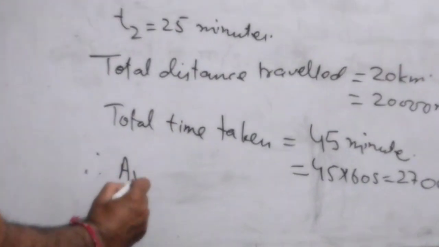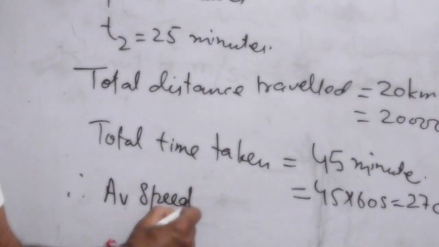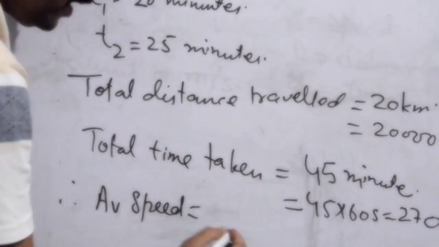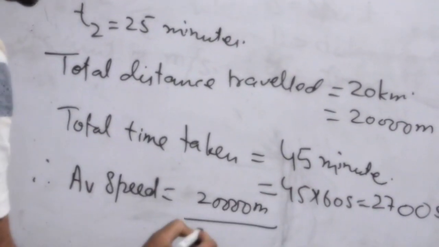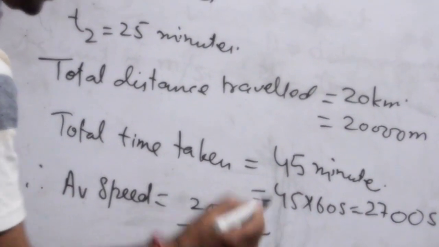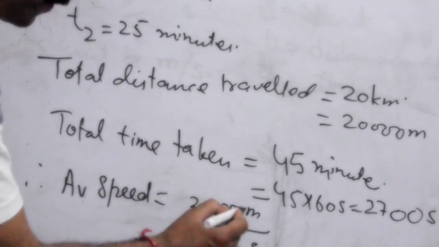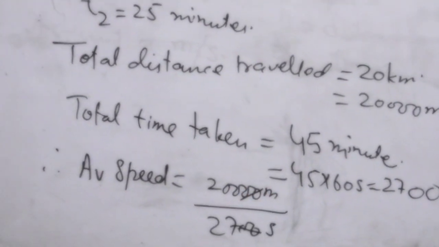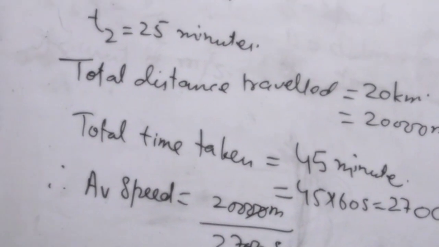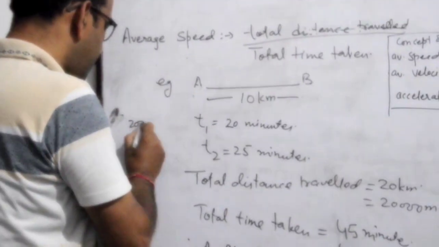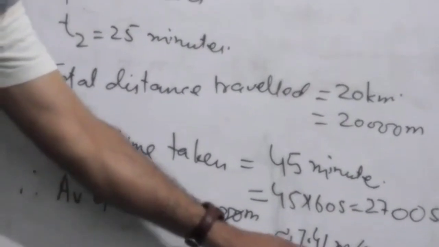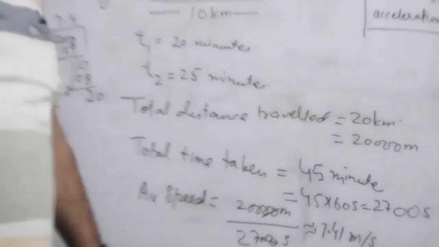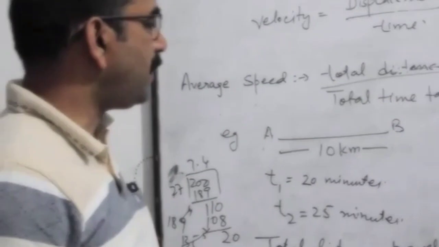Therefore, average speed as I have told you, total distance traveled 20,000 meters upon total time taken, 2700 seconds. So what the answer is, this is 200 upon 27, which roughly comes out to be approximate result 7.41 meters per second. So this was the concept of average speed.